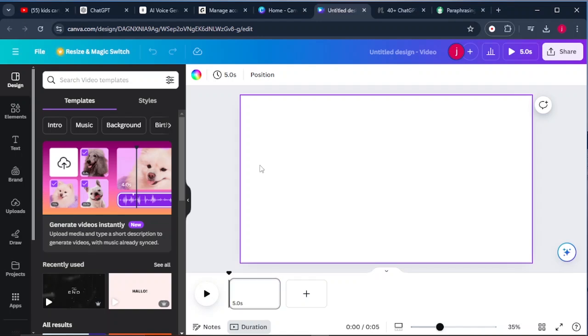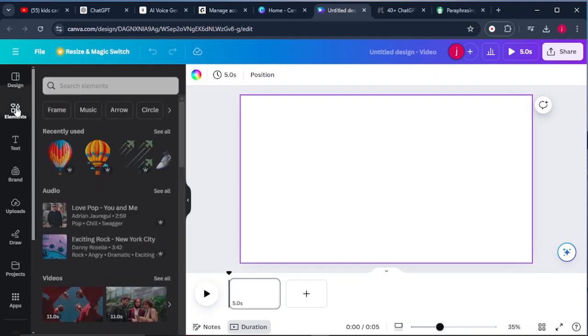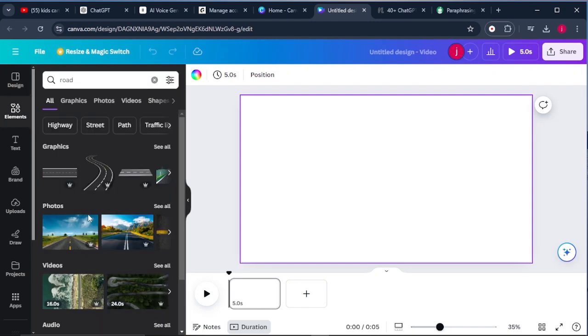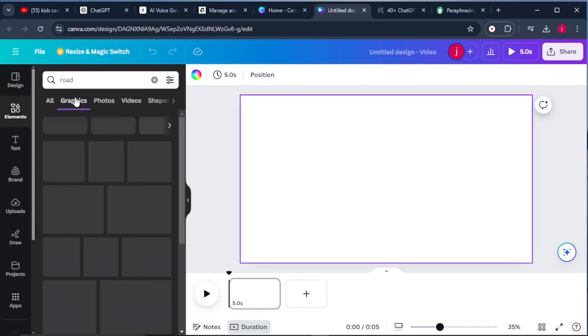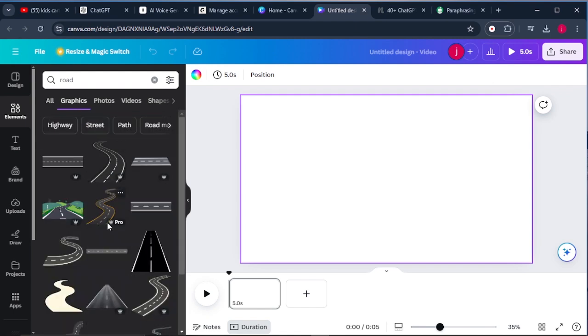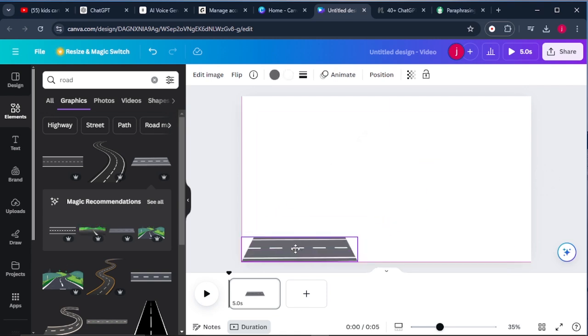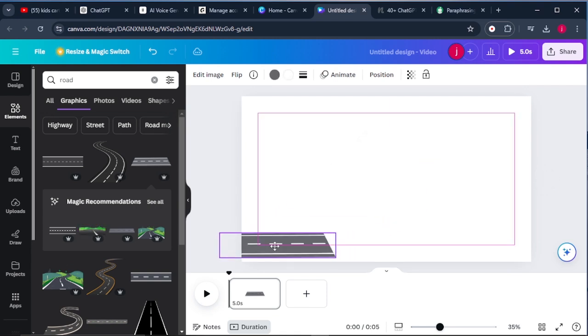So since our lesson is talking about road transport, let me show you how you can create a background in the simplest manner. So what we simply have to do from there is we can come to where it says elements. And from there we can search for roads. Once that is done, we can come to where it says graphics. There are a lot of roads that have been displayed, but I'll go with this one. Select this one. And I'll place this road here like this.